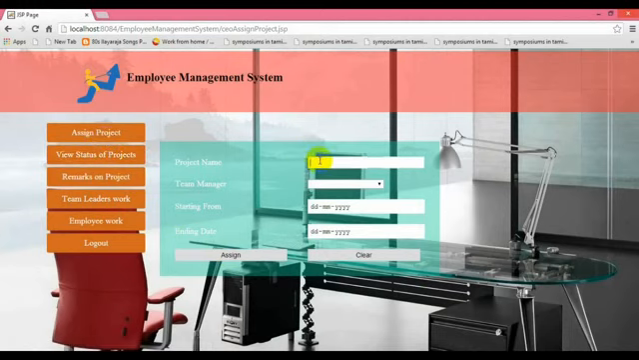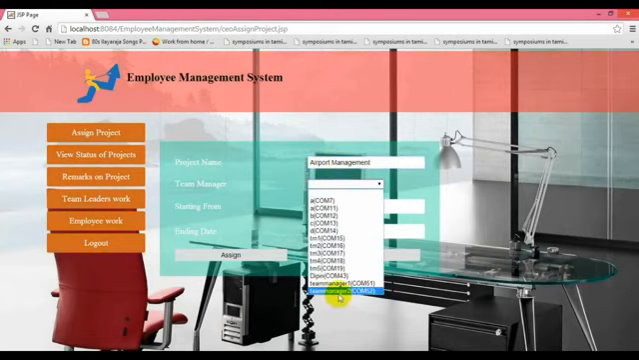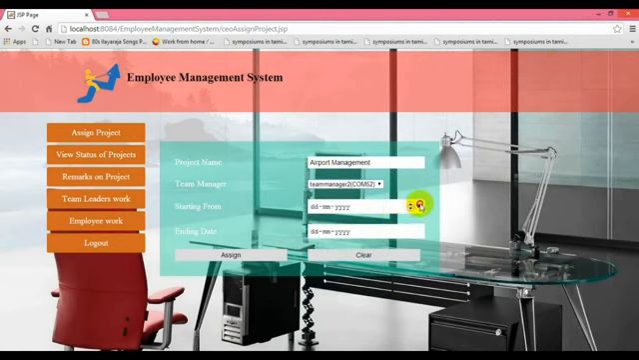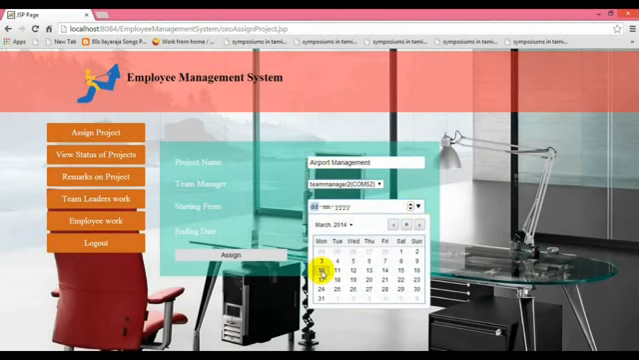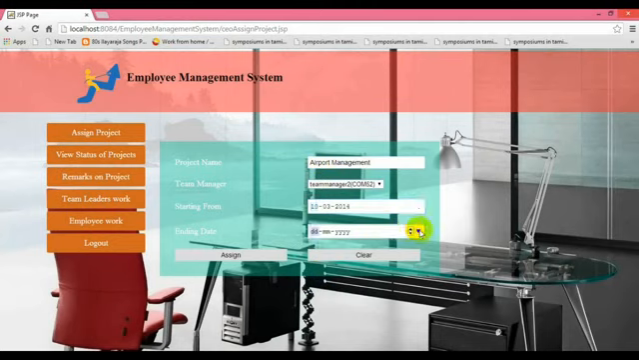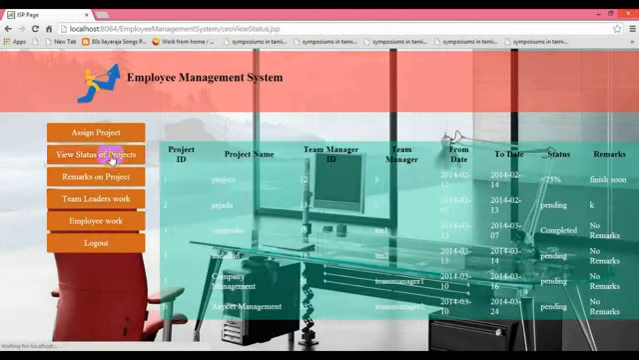Now again we are creating the project name as airport management. Again we are selecting the team manager, and in the same way we are assigning the starting date and the ending date by which the project should be complete. We are assigning the project. So view status of the project has been clicked to see the status of the project.